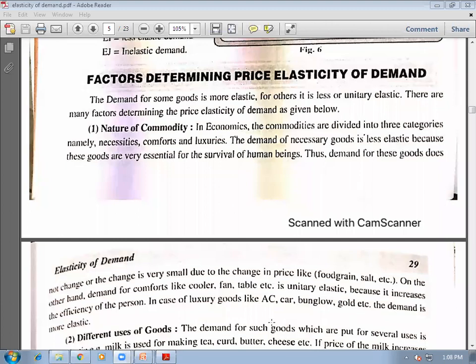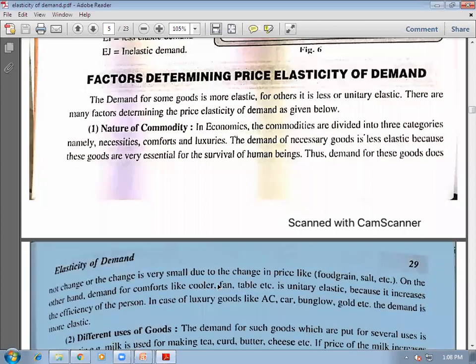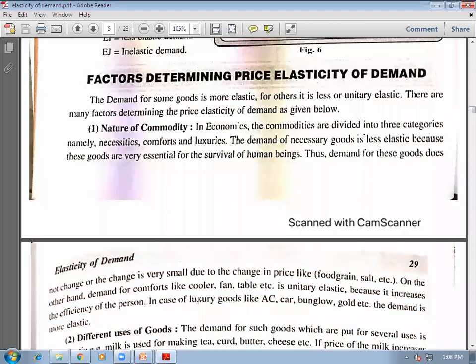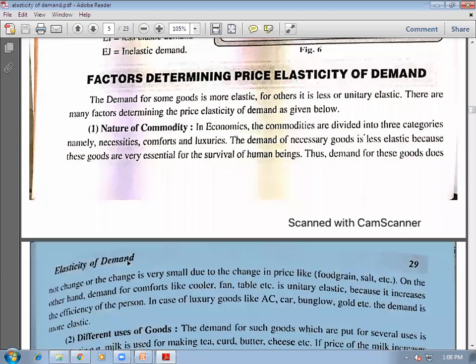But for luxuries like AC, bungalow, or gold, demand is comparatively elastic. Demand for these commodities increases when prices decrease. Like gold, if prices of gold decrease sharply, only then its demand increases, right? These are more elastic. Price decreases and demand for these commodities increases comparatively more as compared to decreasing price.